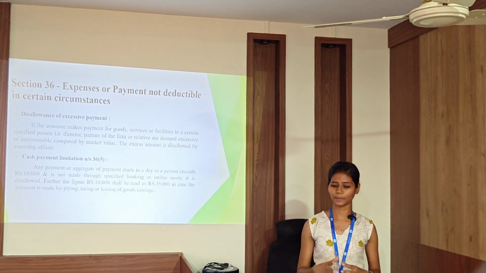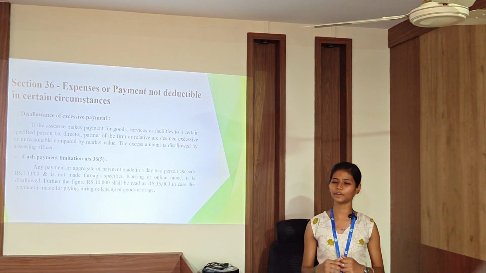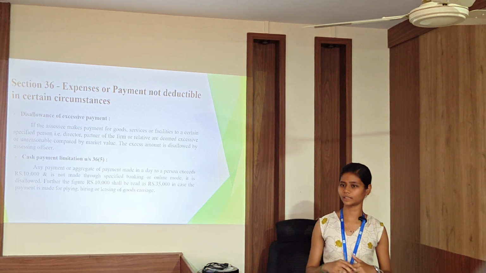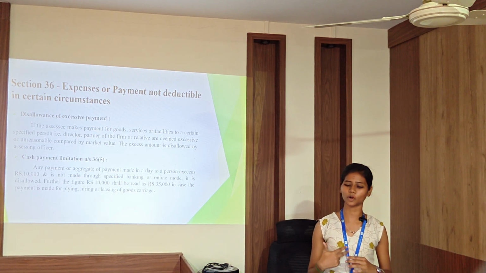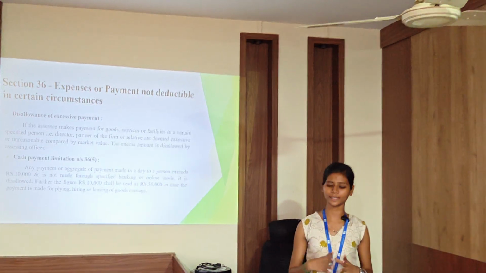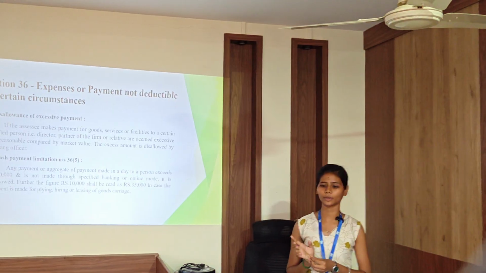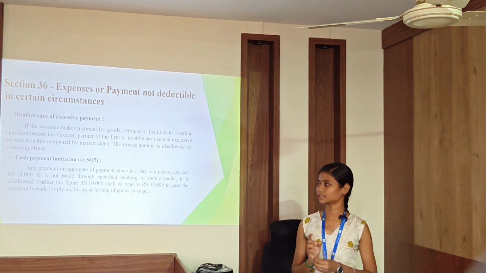Then comes Section 36, expenses or payments not deductible in certain circumstances. Disallowance of excessive payment. If the assessee makes a payment for goods, services or facility to a specified person, that is a director, partner of the firm or a relative, and it is deemed excessive or unreasonable compared with the market value, then the excess amount will be disallowed by the assessing officer.